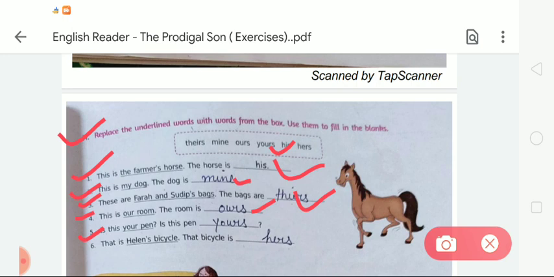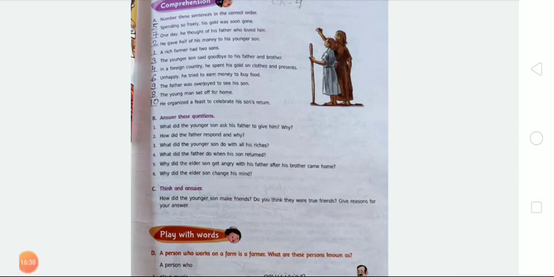In number 5, is this your pen? Is this pen dash? So student, here is the word your pen, and for your pen we have to use the possessive pronoun yours. Okay, in number 6, that is Helen's bicycle. The bicycle is dash. Here we have to write hers. So like this we have to complete this exercise H. Dear student, I hope it is clear to you how you can complete these given exercises in your book and after that in your notebook.